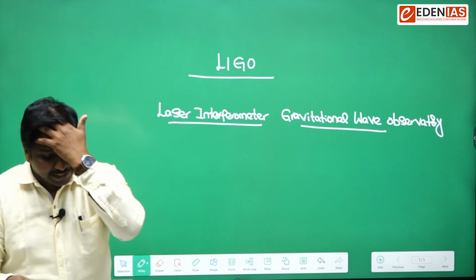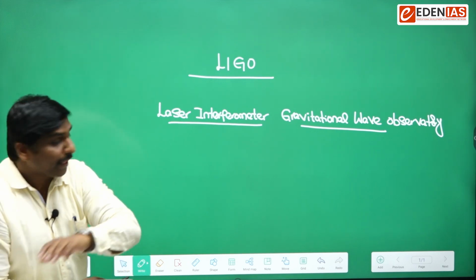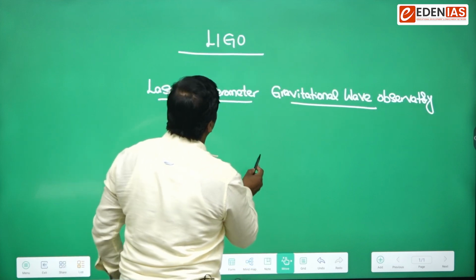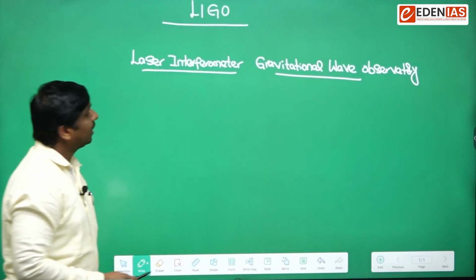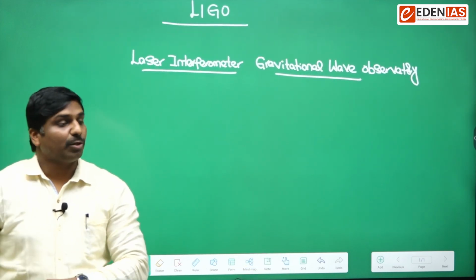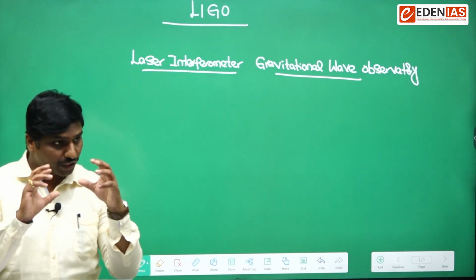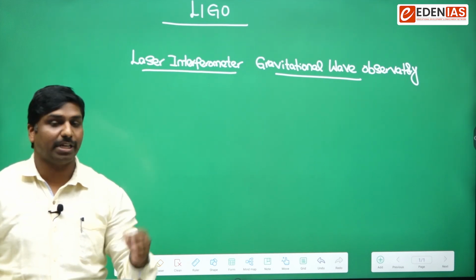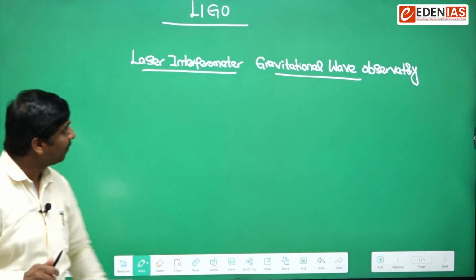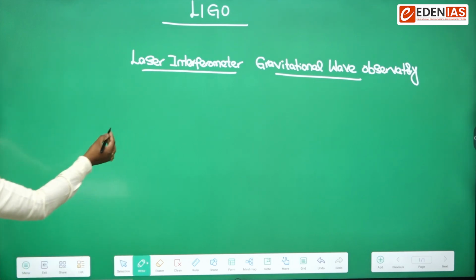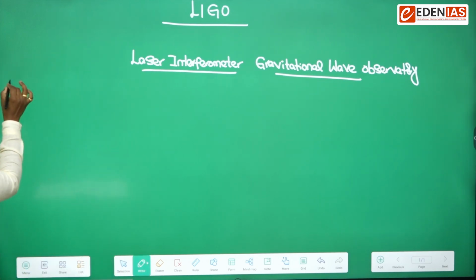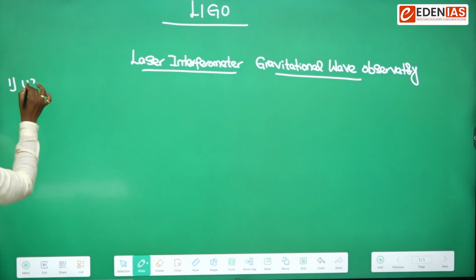So usually here we have to understand two important things. If we talk from the perspective of the LIGO observatory, it is located at 3 places internationally. The first place is the USA.